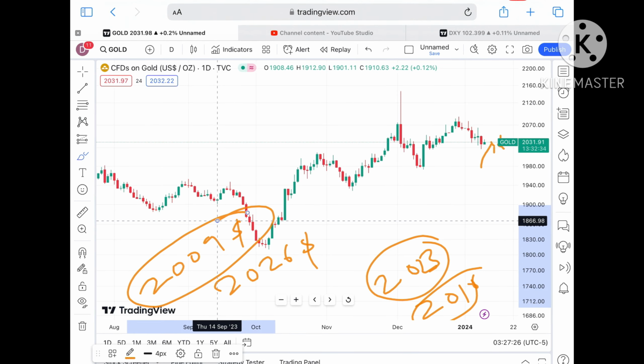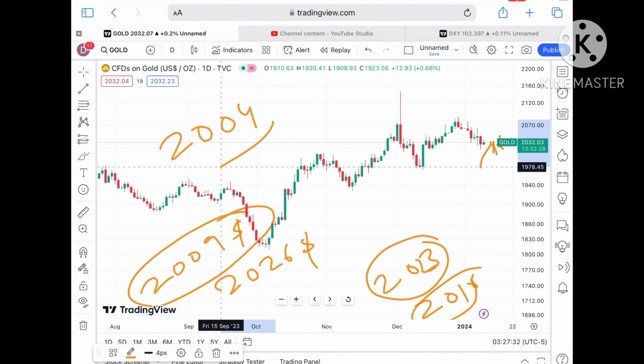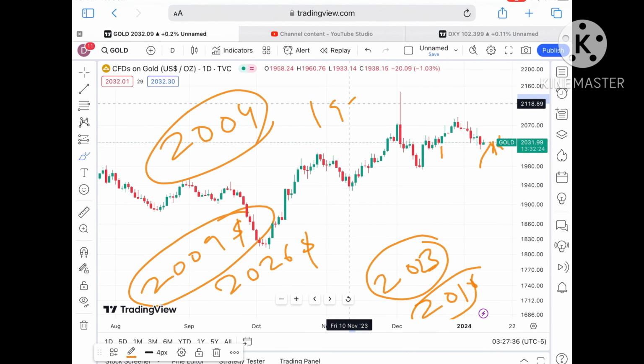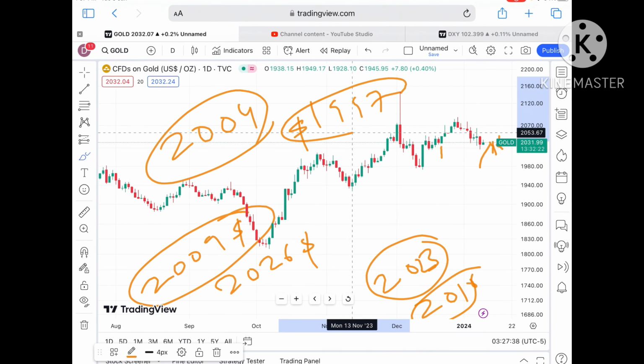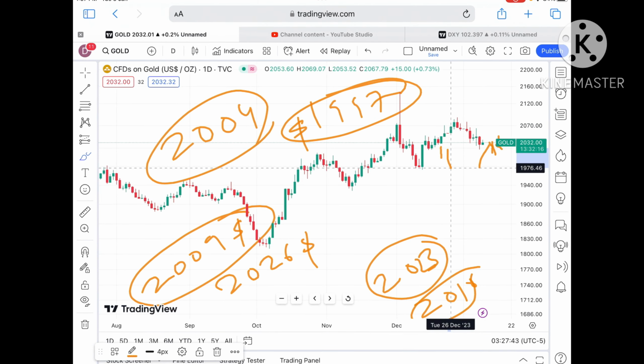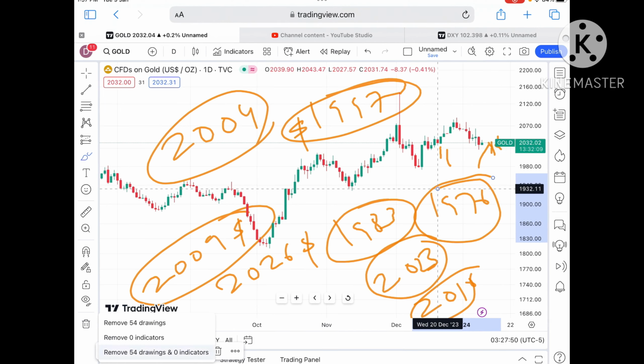Okay, so once the price started going below a level of $2009, a further fall we can see, and from there a probability of going towards a level of $2004. Okay, and from there a further downfall towards a level of around $1997. Okay, keep that in mind that once the price started falling below 1997, a further downfall we can see. From there a probability of going towards 1983 and to a level of around $1976.